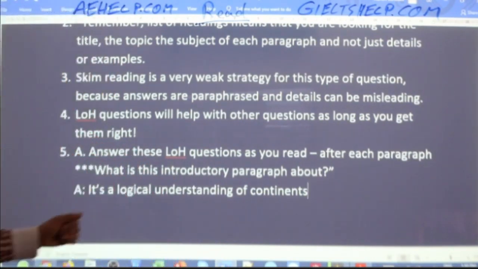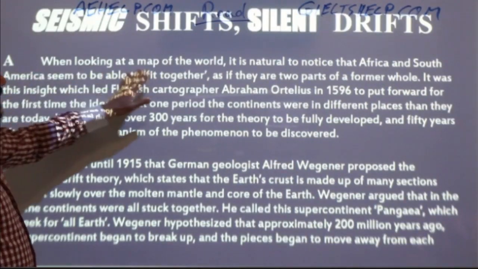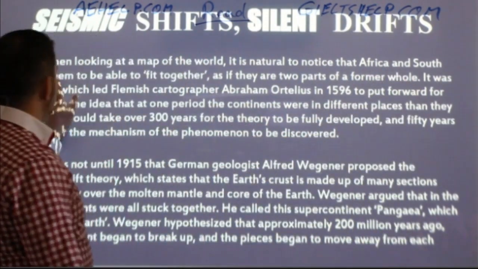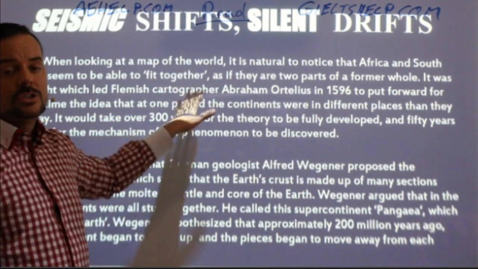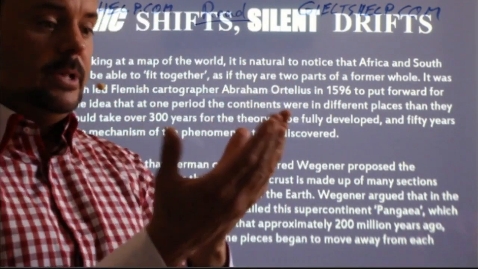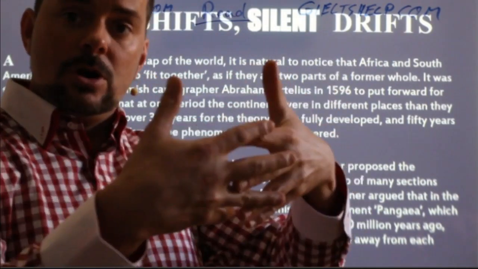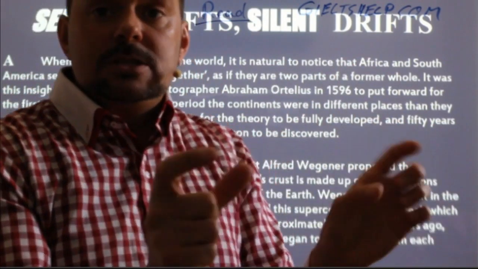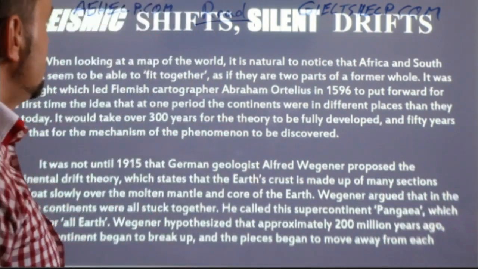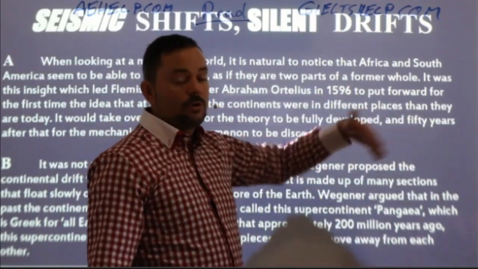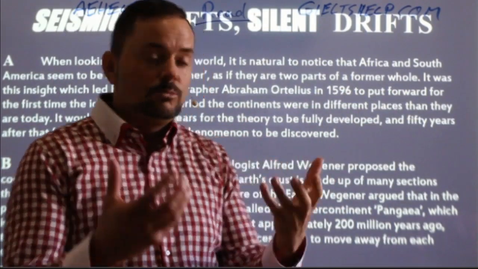Okay? If we look at the paragraph, students, let's have a look again together. So when looking at the map of the world, it's natural to notice that Africa and South America seem to be able to fit together. When you read this sentence, you should be picturing yourself looking at a map and being like, aha, look at that. Those 2 continents, they just fit together. That makes sense. That looks right. It looks like 2 pieces of a puzzle. Boop, they fit together. So that's what you should be seeing. Okay? Like as if they were 2 parts of a formal whole, like as if before they were 1 piece.